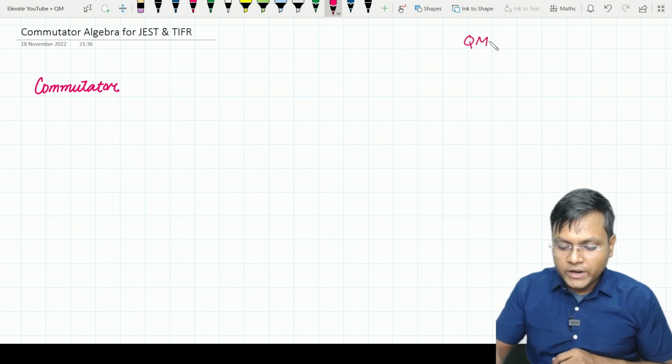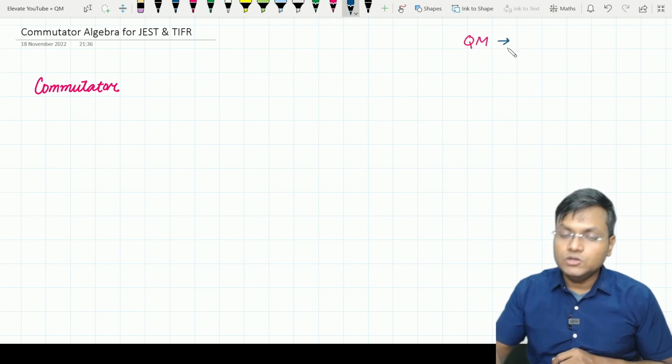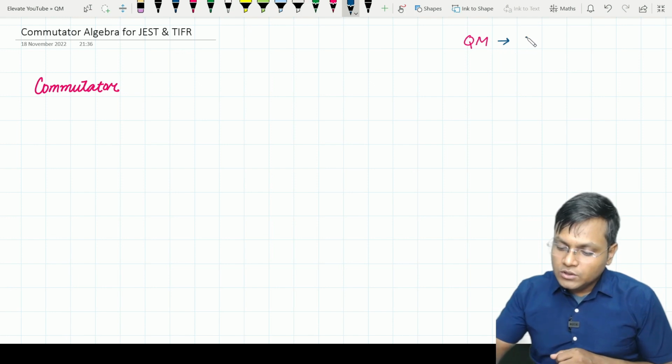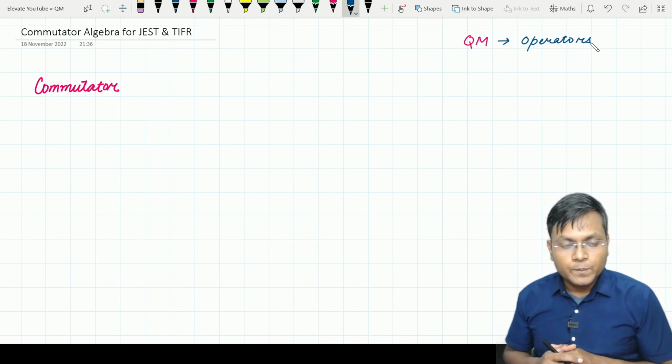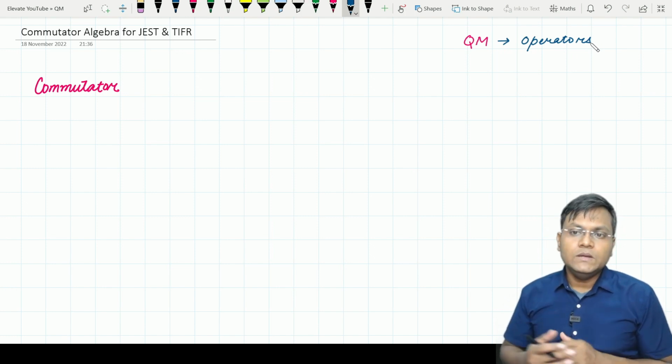In quantum mechanics, we have what is known as operators. The operators are something that is very unique to quantum mechanics because we don't really see operators in, let's suppose, classical mechanics. In classical mechanics we deal with physical quantities directly, but in quantum mechanics we don't really deal with physical quantities.